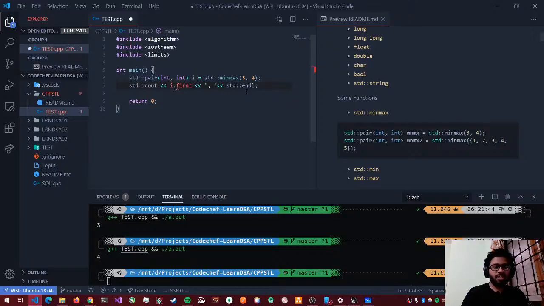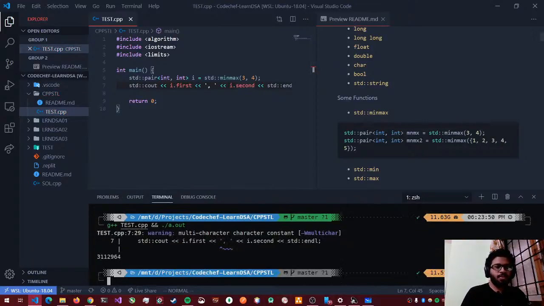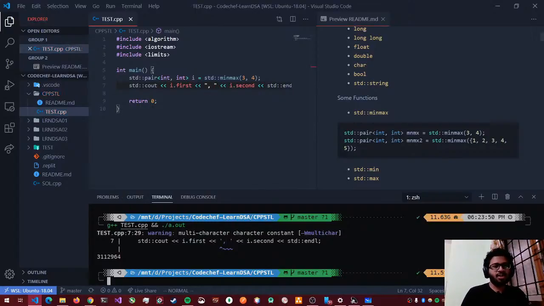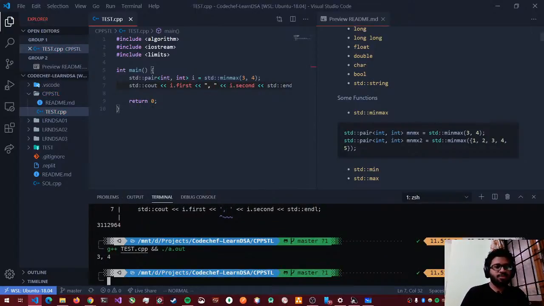Don't worry if you do not understand. What I'm trying to explain is what all small functions you have for numeric data types. So i dot second. Okay, yeah. There are no single character strings in C++. Every string that you define has to be double quoted. There are no single quote strings. Yeah, so it prints 3 comma 4. 3 is the min element, 4 is the max element.